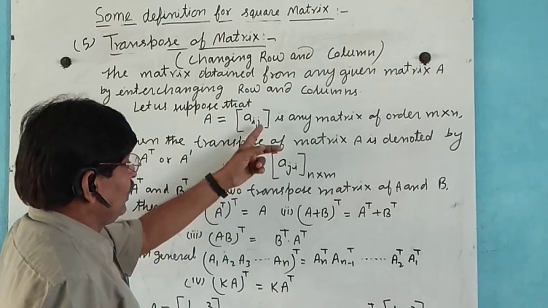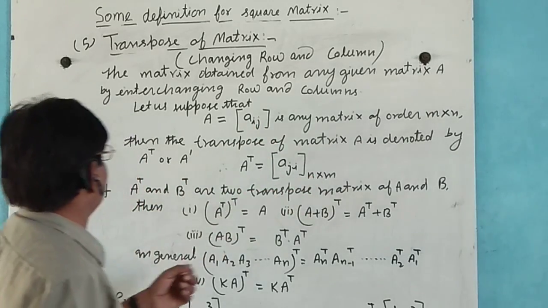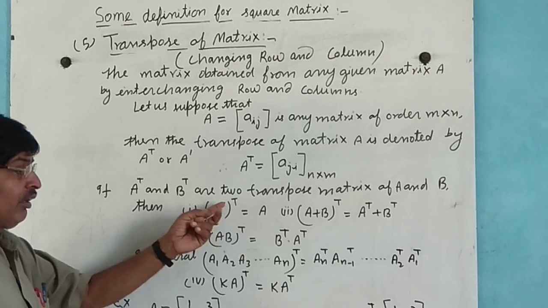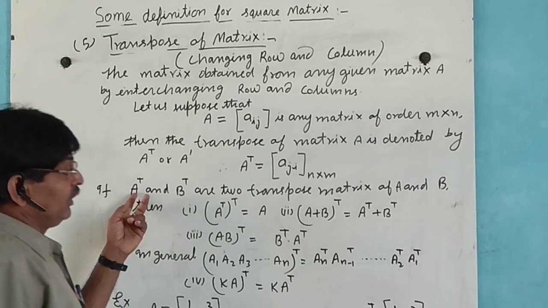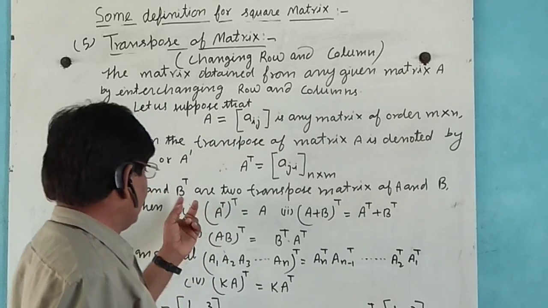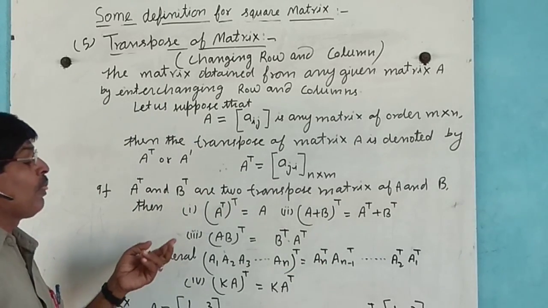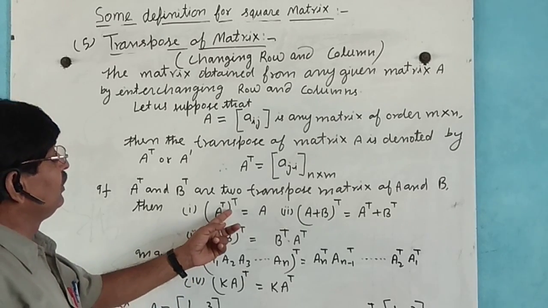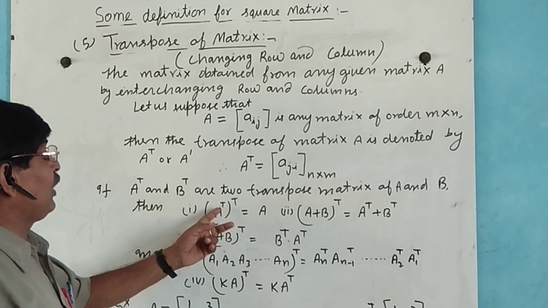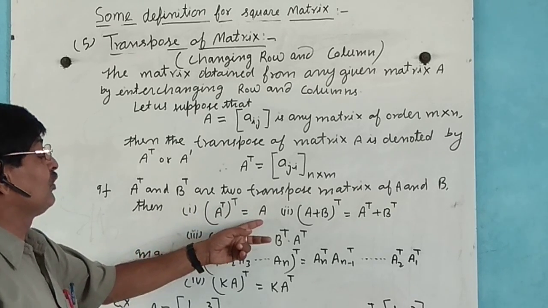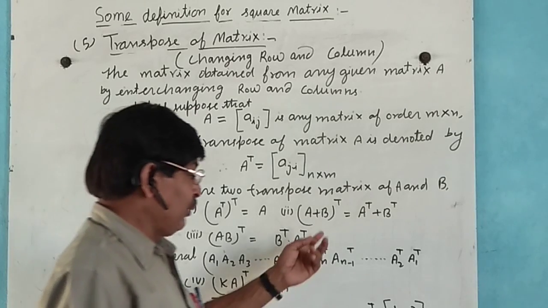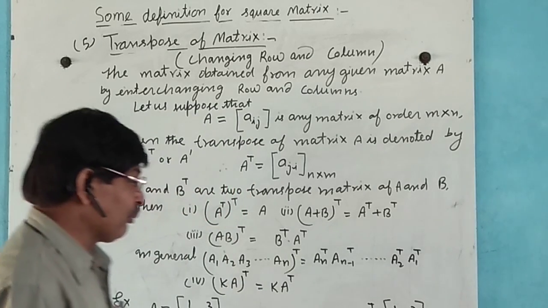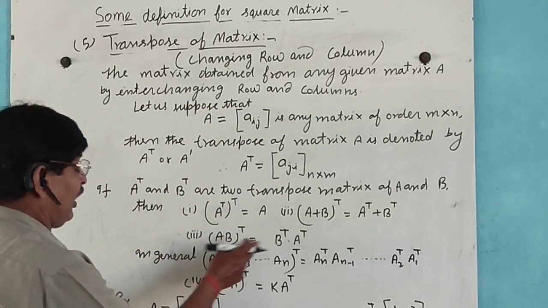and A power T is equal to a_ji, that is an n cross m matrix. And if A power T and B power T are the two transpose matrices of A and this matrix B. Now the transpose of the transpose of matrix A, the double transpose, is equal to A, and the transpose of A plus B is equal to the transpose of matrix A plus the transpose of matrix B.